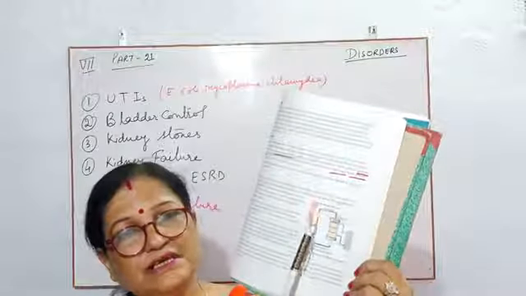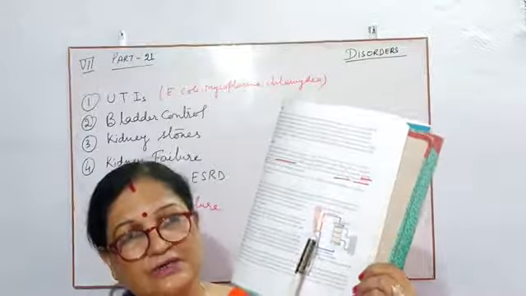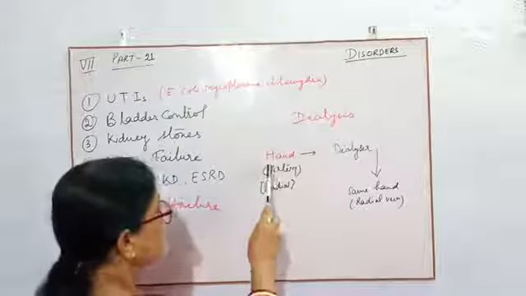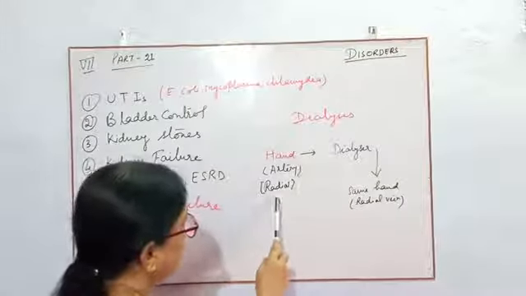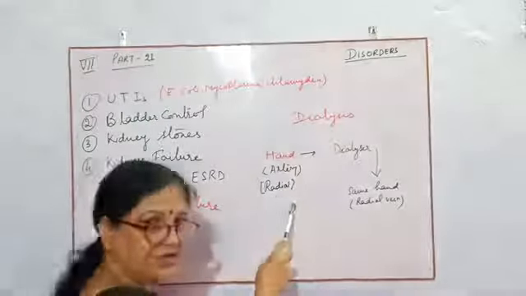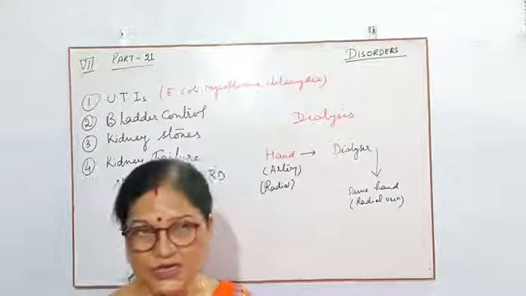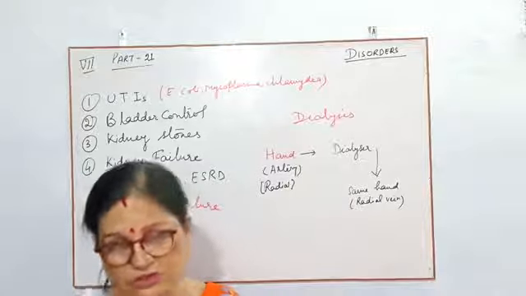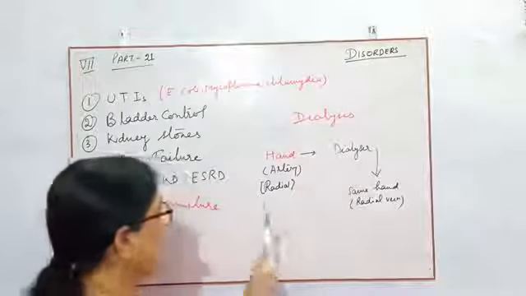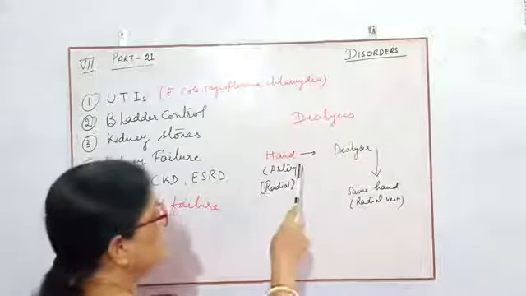Blood is taken from the artery. From the hand, the name of the artery is the radial artery. Unfiltered blood along with urea, uric acid, or other excretory material is taken with the help of a machine.